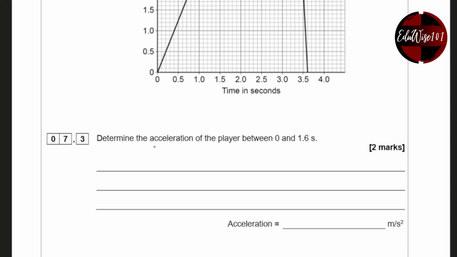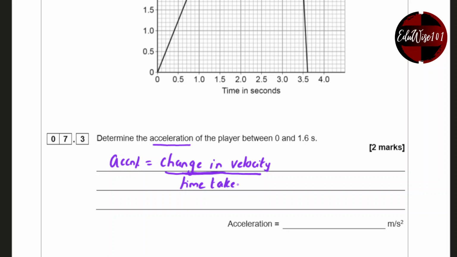So if you look up the equation for acceleration in the equation sheet, it will say acceleration equals change in velocity divided by time taken, or final velocity minus initial velocity divided by the time taken.